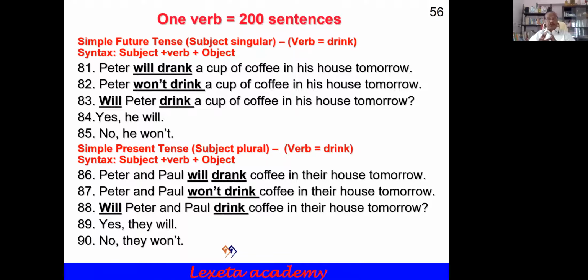So this is the simple future tense. This we use regularly in our daily conversation. So we have already learned this. We have learned 90 sentences with one verb. Now let us move on to future continuous tense. That's also necessary for our conversation.